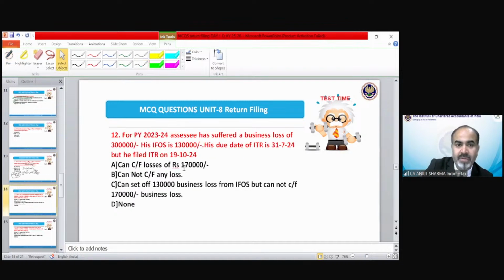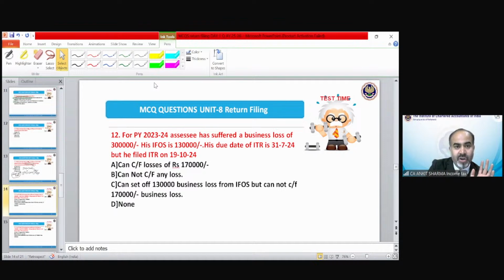Moving on further. For previous year 23-24, the assessee has suffered a business loss of 3 lakh. His income from other sources is 1,30,000. His due date of filing was 31st July, but he filed the ITR on 19th October 2024. This question has been framed for previous year 23-24.